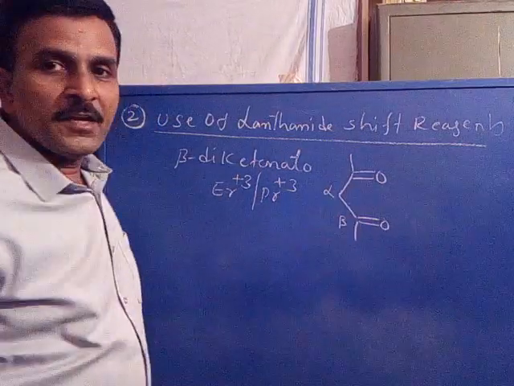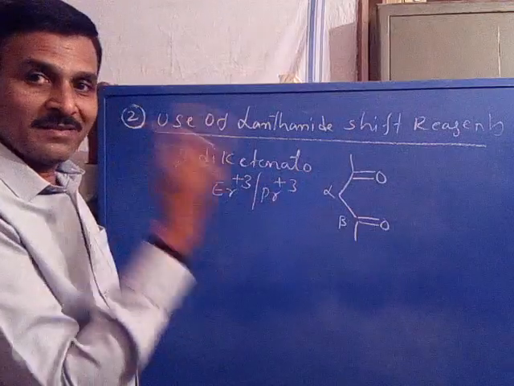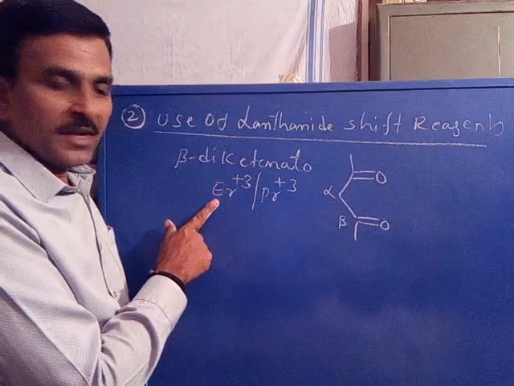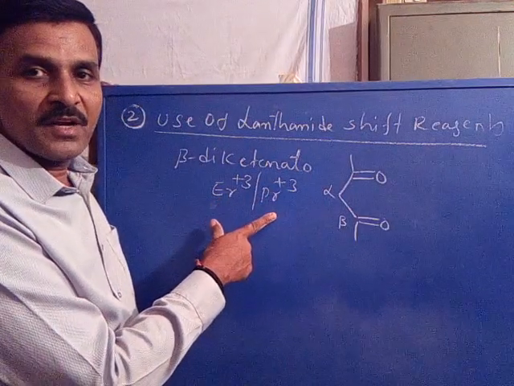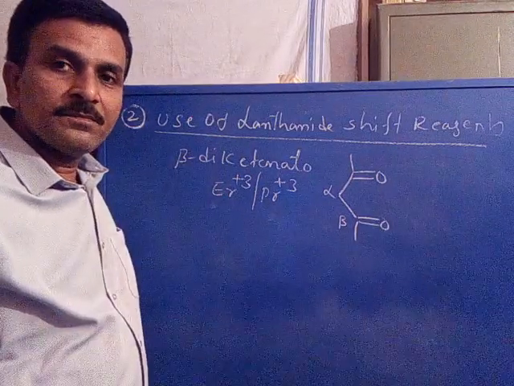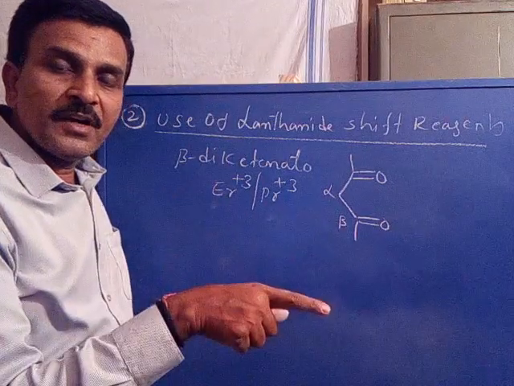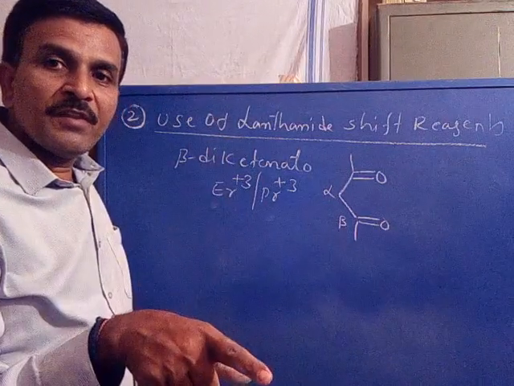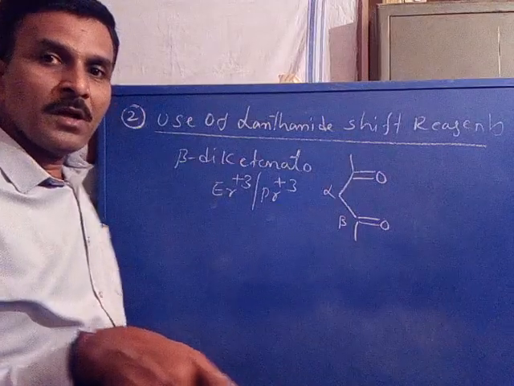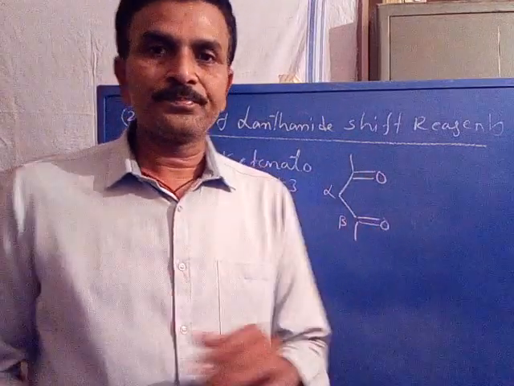It is a beta diketonato fragment. So beta diketonato complexes of europium plus 3 or praseodymium plus 3 ions are used as reagents for simplification. These reagents shift the absorption frequency of the coupled protons by a large difference. Are you following?